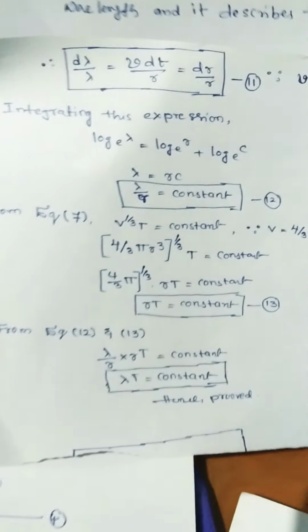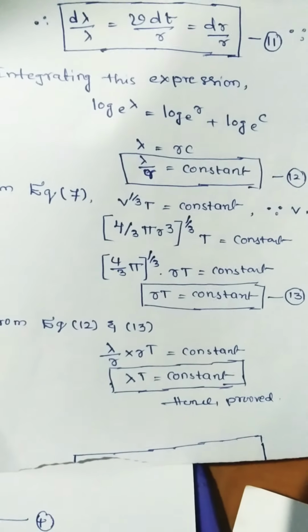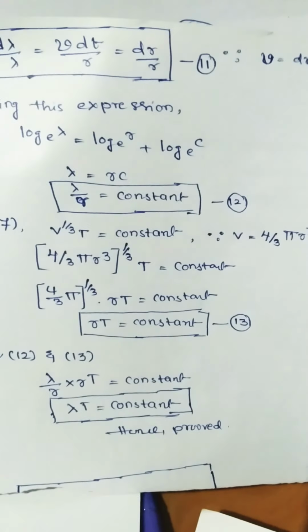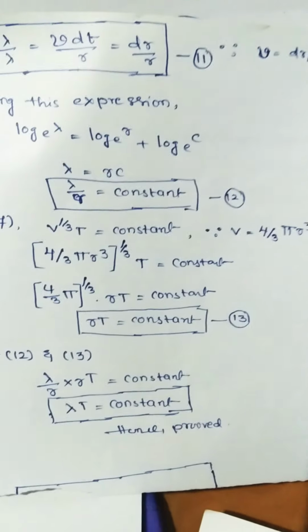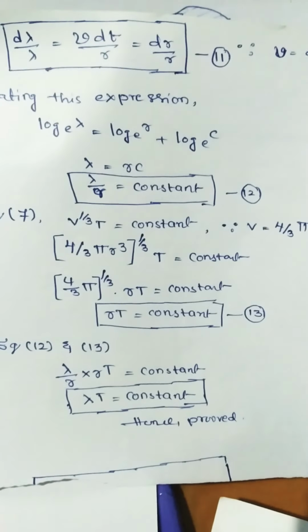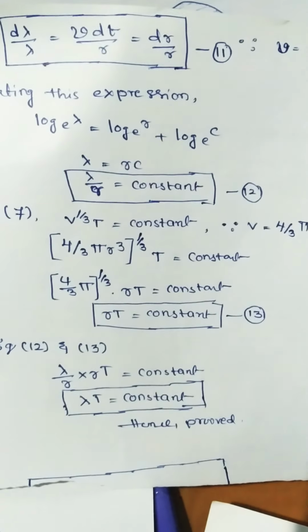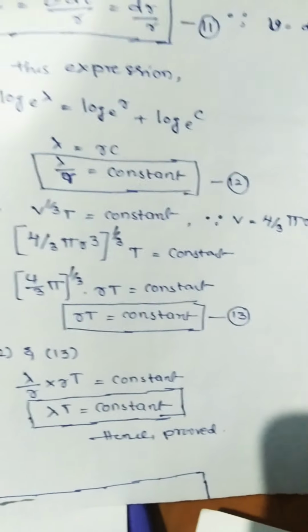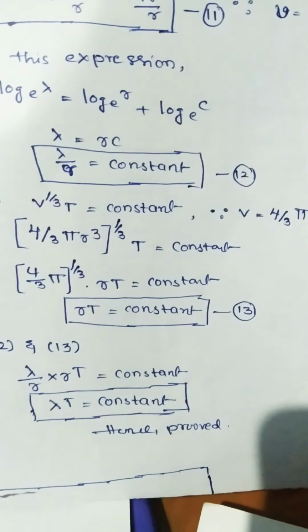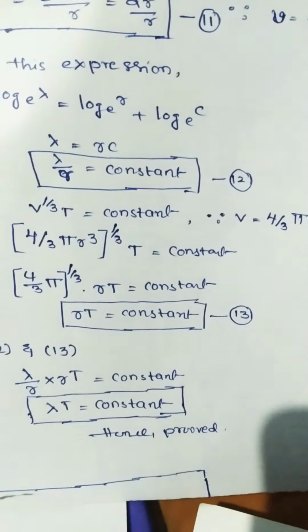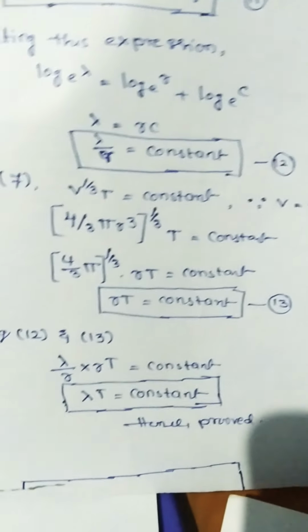From equation 7, V to the power 1 by 3 into T is constant, where V equal to 4 by 3 pi r cube, that is the volume of a sphere. So 4 by 3 pi r cube all to the power 1 by 3 into T is constant.